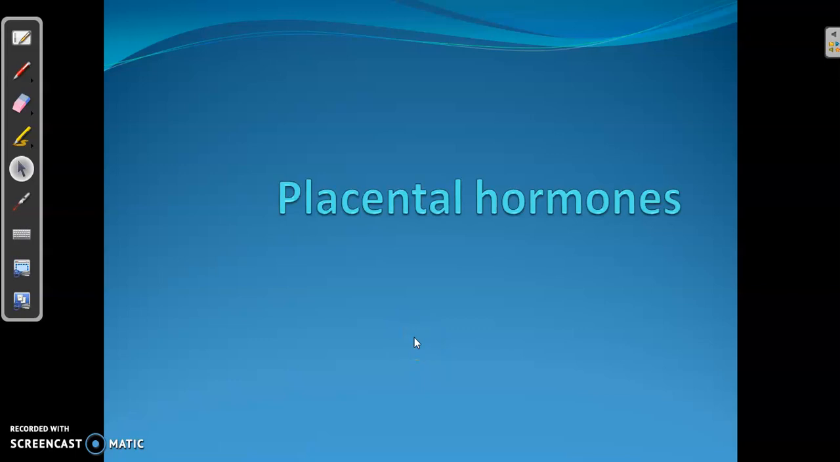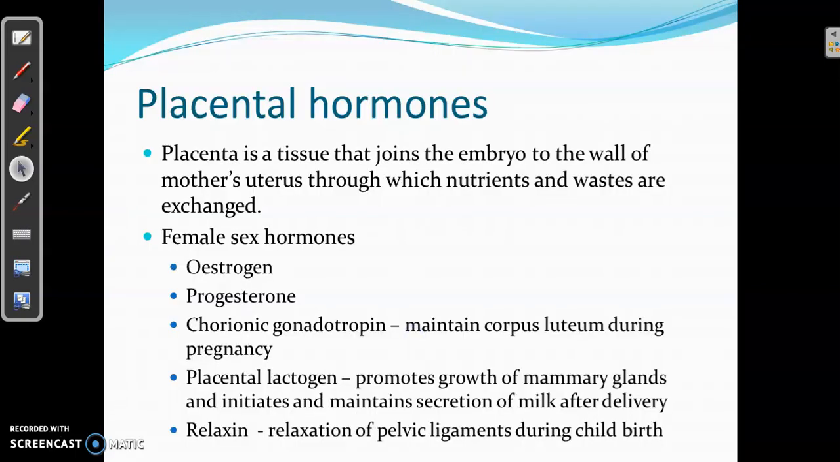Now let us see about the placental hormones. The placenta is a tissue that joins the embryo to the wall of the mother's uterus, through which nutrients and waste materials are exchanged. I told that after fertilization, the ovum becomes the zygote and develops into the embryo, and the embryo gets attached to the wall of the uterus and establishes a physiological connection with the maternal body.